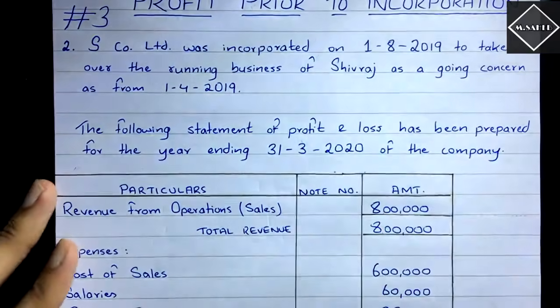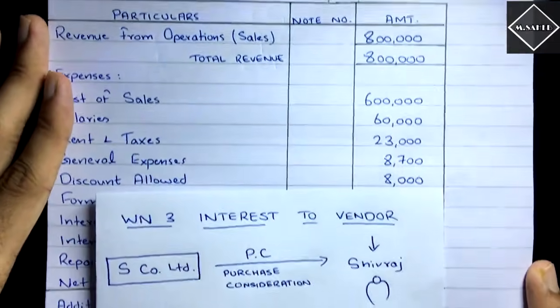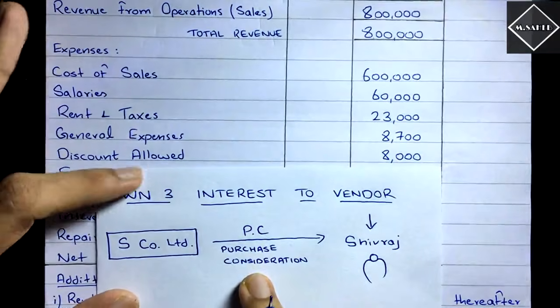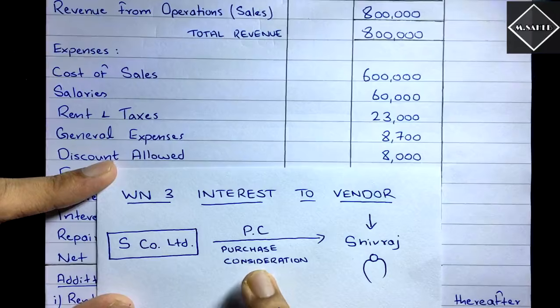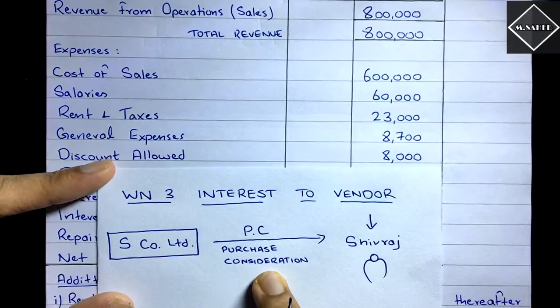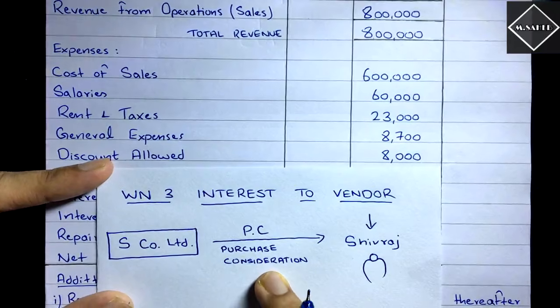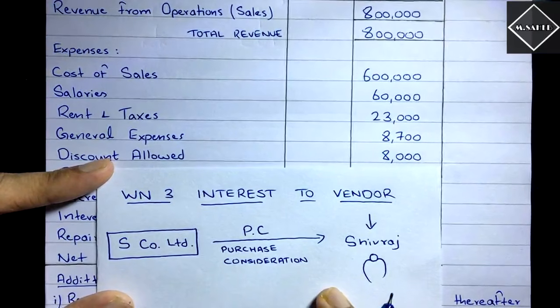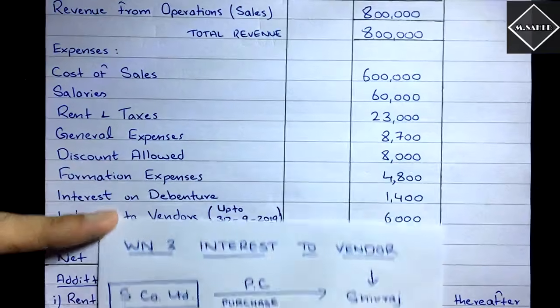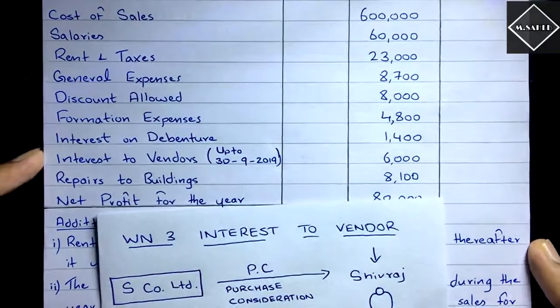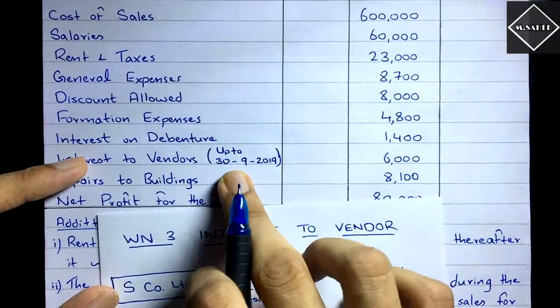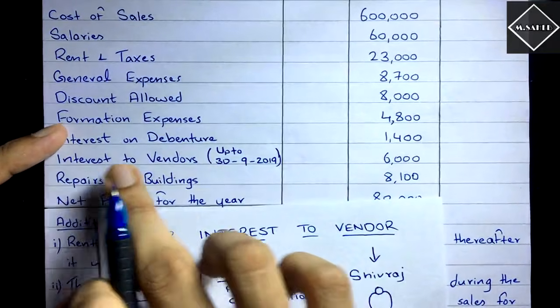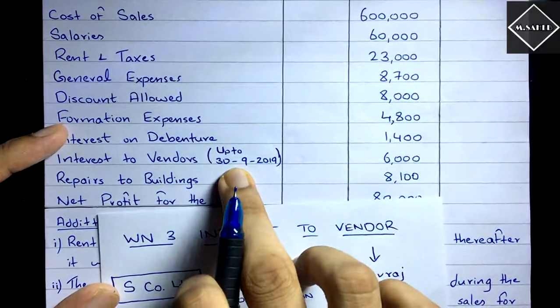So now S Company Limited is supposed to pay to Shivraj. They have to pay something, and that payment is called purchase consideration. That is called purchase consideration, and this can be in form of cash as well as in form of equity shares. Fine. Now here they have given us interest to vendor up to 30th September, right? The interest has been generated up to 30th September.